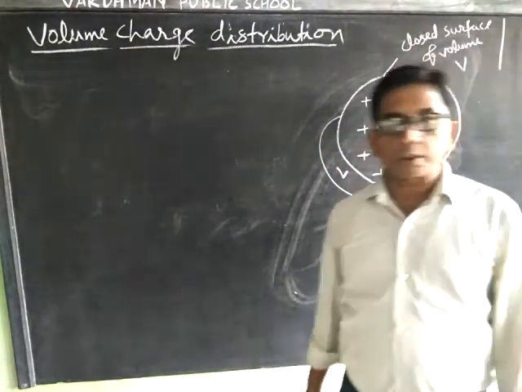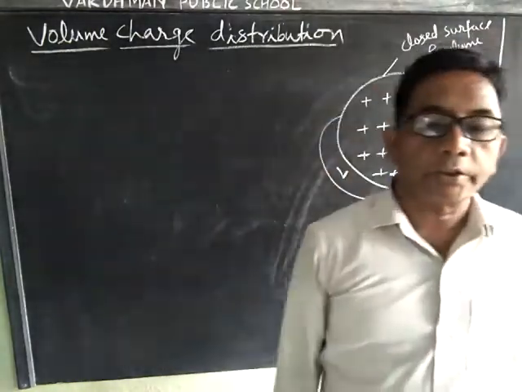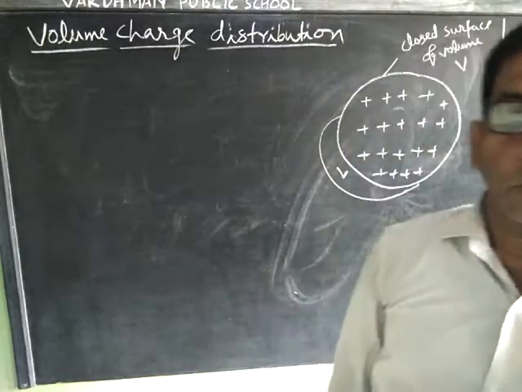This is a closed surface of volume V. Such type of charge distribution is known as volume charge distribution, and it is denoted by rho.